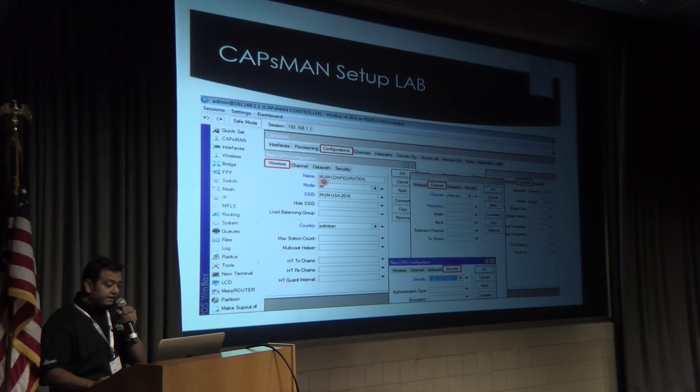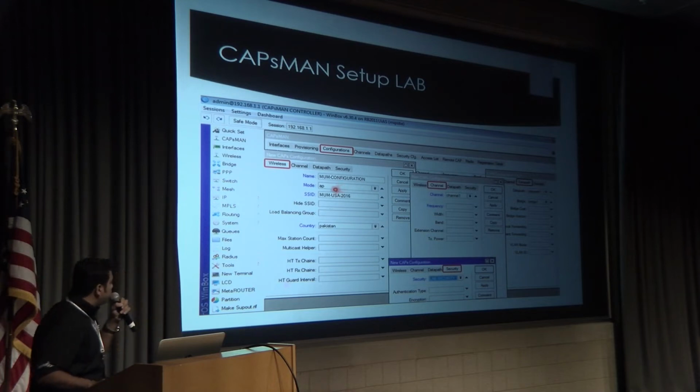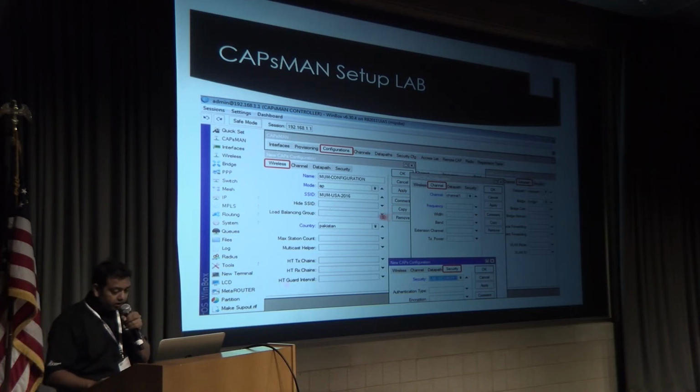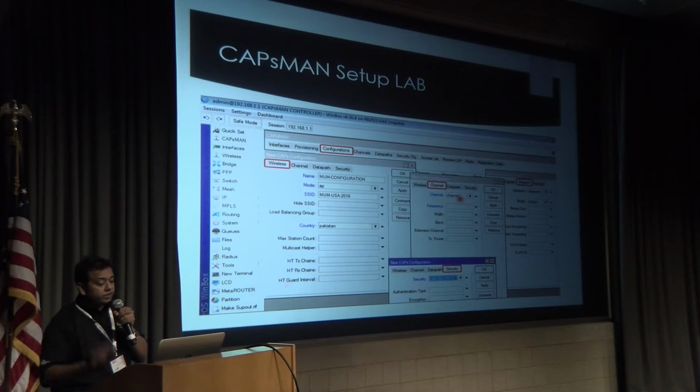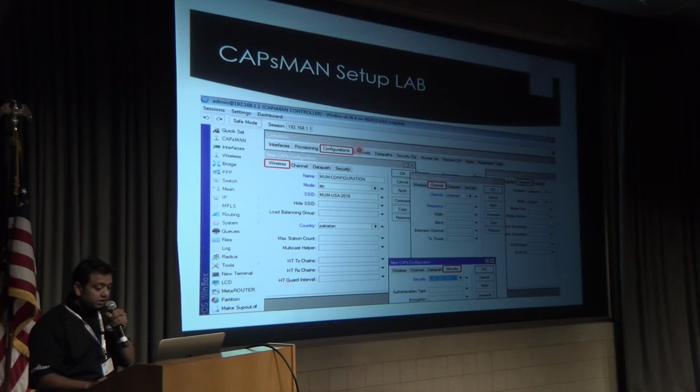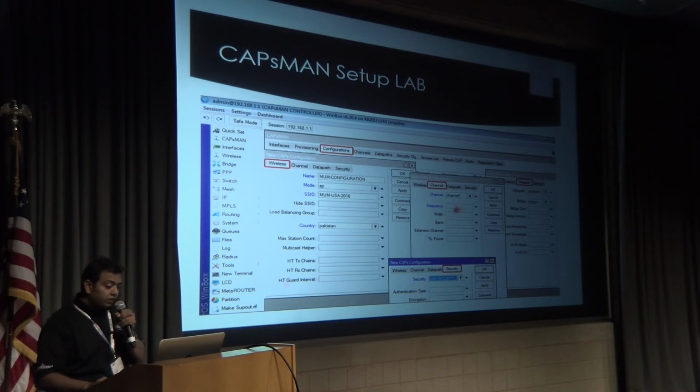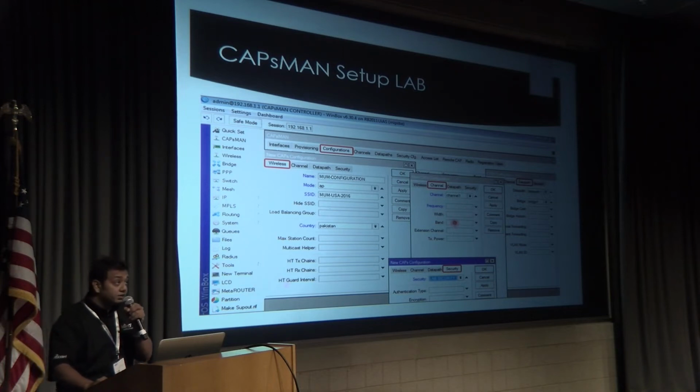And in wireless, just make it the name, I have made mum configuration. And for the mode, what we want to do for the APs, it's AP. What will be the SSID? It will be mum USA 2016 Pakistan. Choose your country, whatever you need according to your requirement. Once you have done the wireless part, you have to do the channel part. You can select the channel which we have created prior from this menu, and if you want the customized setting directly here, you can write your frequency, so the settings will be overridden here.